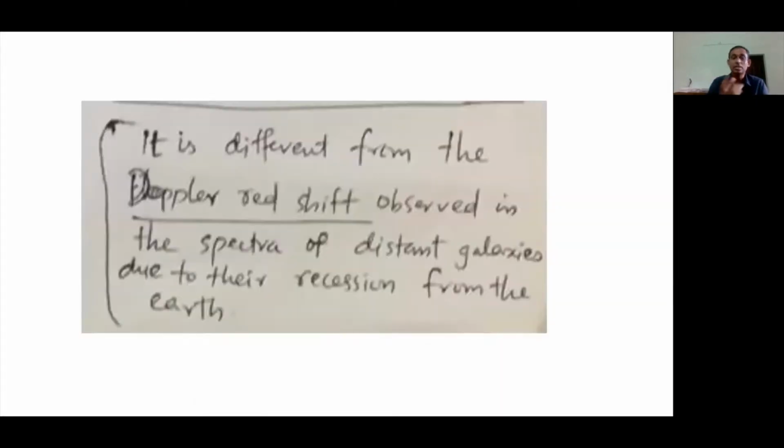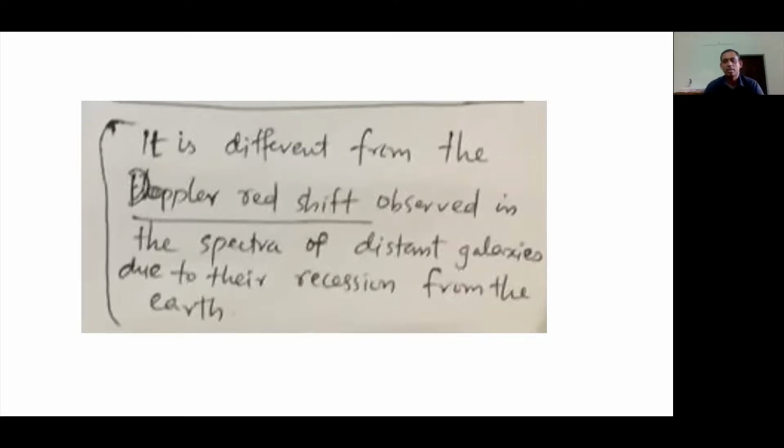One thing we have to note, this is different from Doppler redshift. You might have heard about Doppler redshift. It is actually a shift in the frequency of light emitted by a star because of the expansion of the universe.